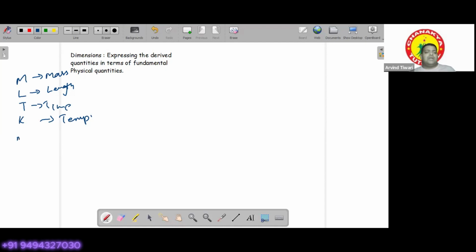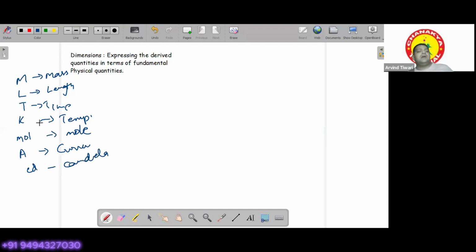Then we write MOL, mole, when we are talking of amount of substance, that is mole or molarity. We will be writing ampere for current, and CD for candela.